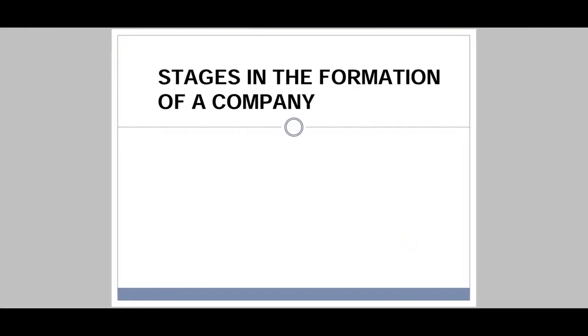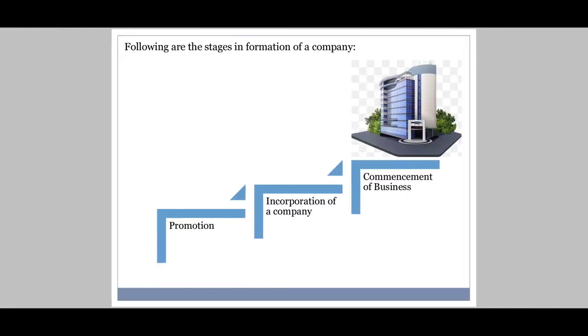Now we are going to see stages in the formation of a company. What are the stages to form a company? The very first one, promotion stage. After that you have the incorporation of a company stage, and then you have the commencement of business stage. We are going to see all these three stages in detail. In today's lecture, we are going to see the very first stage, that is the promotion stage.